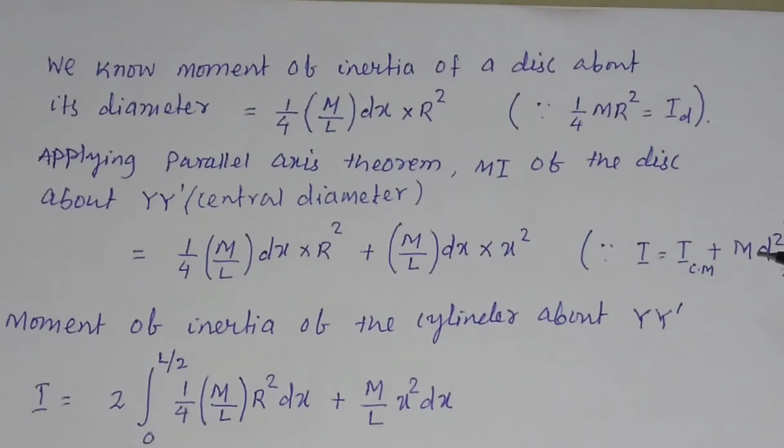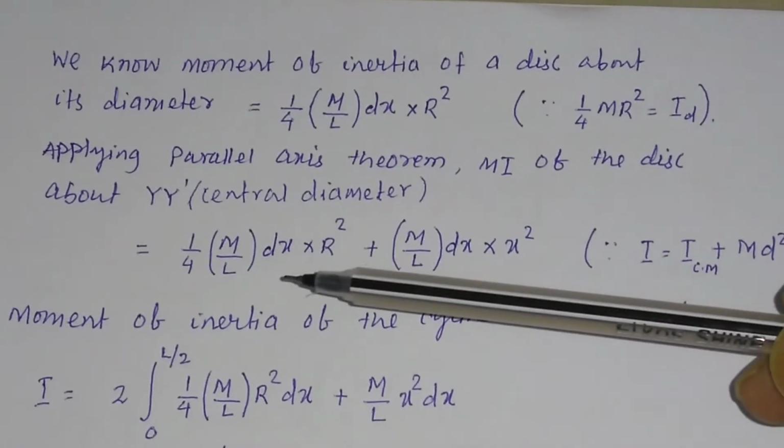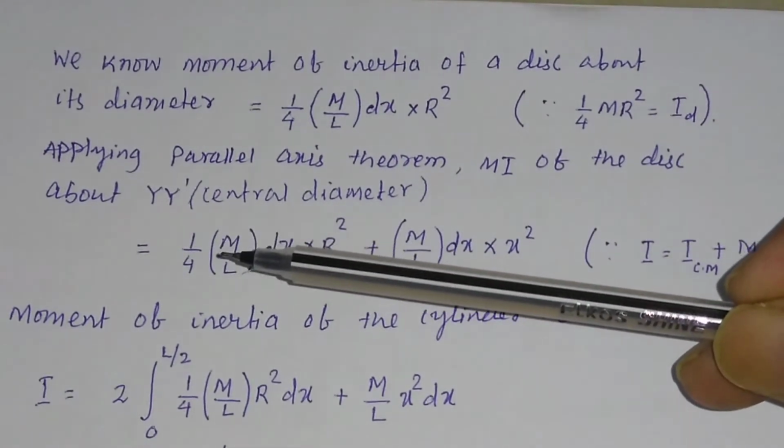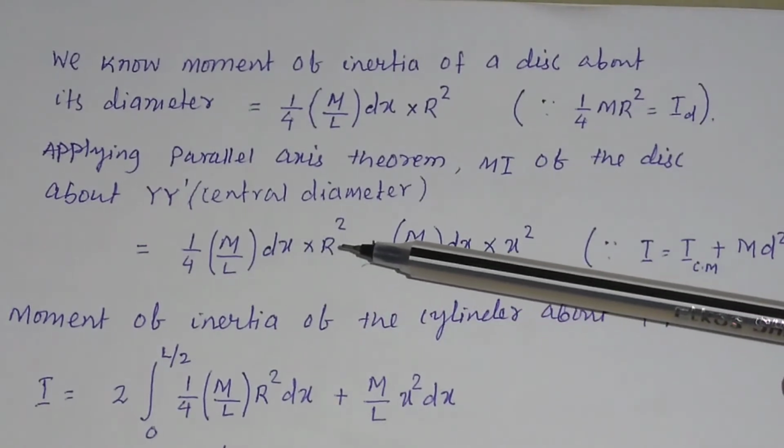The distance between the two parallel axes we have taken is equal to x, and the moment of inertia about the center of mass we have calculated as 1 by 4 m by L into dx into r square.